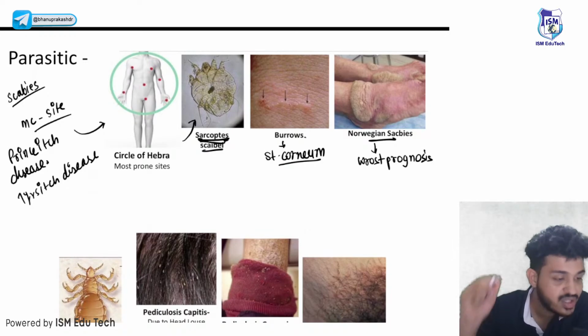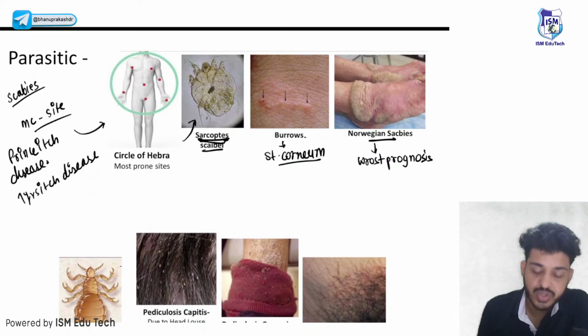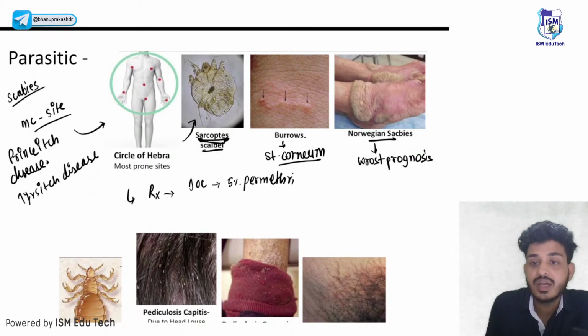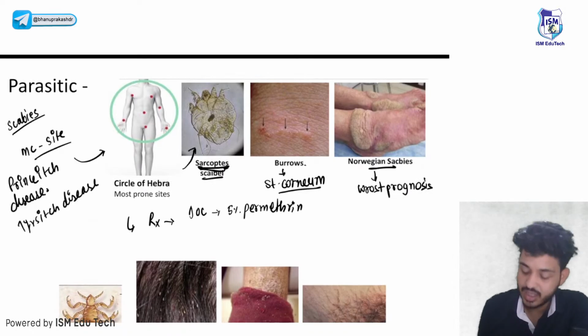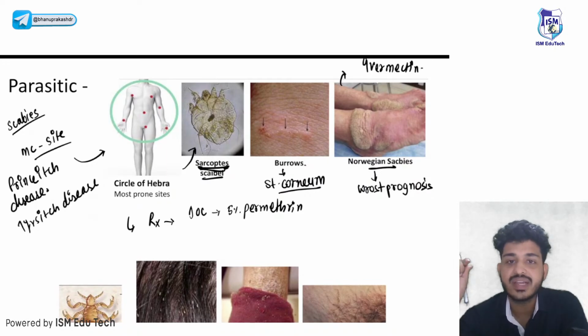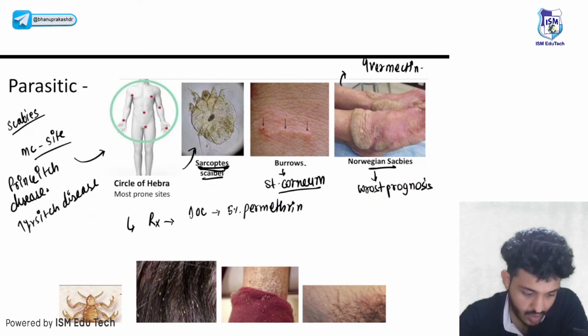Okay, if I talk about the treatment of scabies, what will be the drug of choice? The drug of choice will be 5% permethrin, right? But in Norwegian scabies, we give another drug, that is your ivermectin. Ivermectin. In Norwegian scabies, there will be a drug that is ivermectin, right? Are we clear?